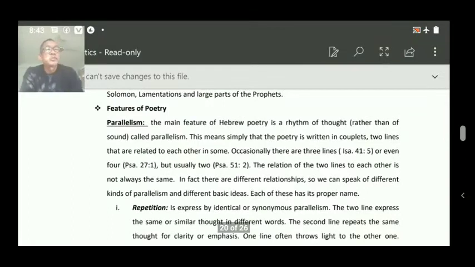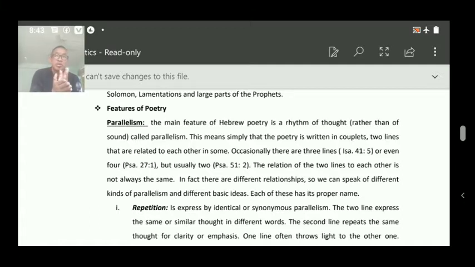We will see some of the features of the poetry. Parallelism. The main feature of Hebrew poetry is a rhythm of thought rather than of sound, called parallelism. The main structure of Hebrew poetry is a rhythm, a flow that unifies thoughts together rather than sound.